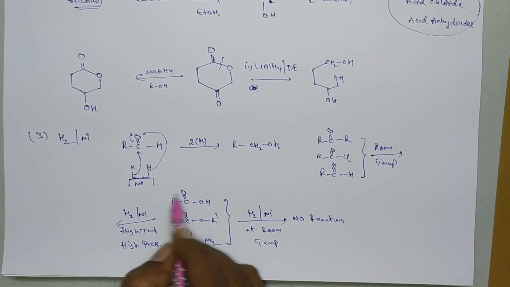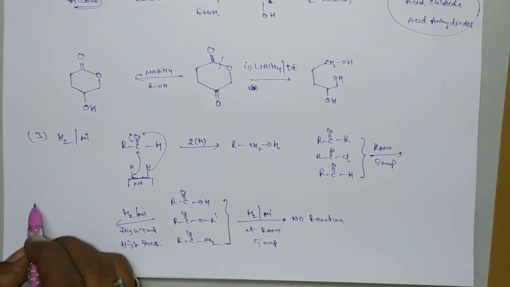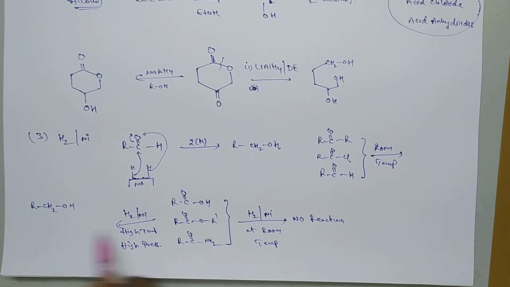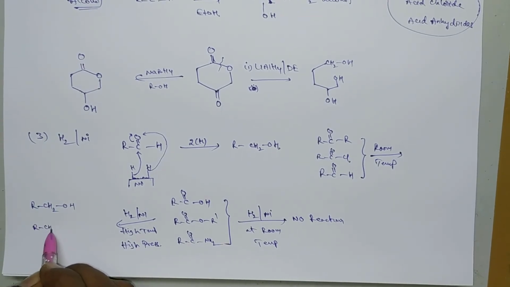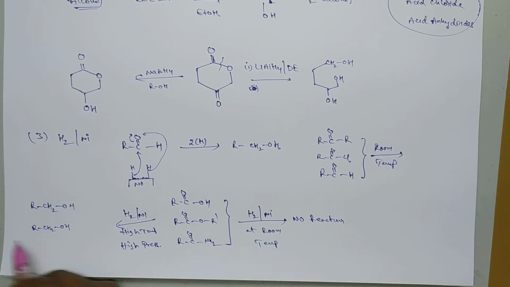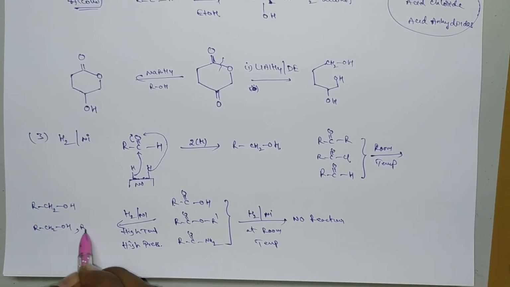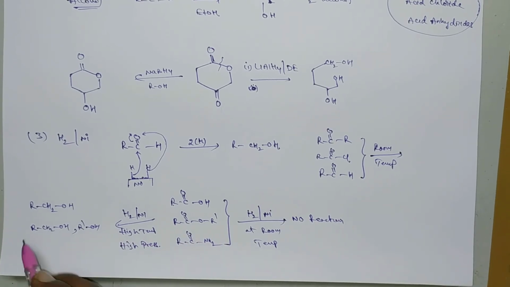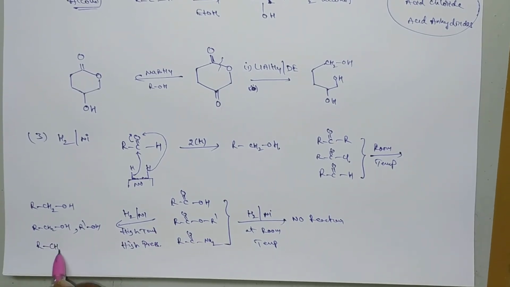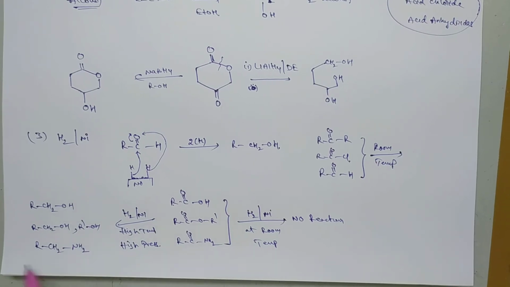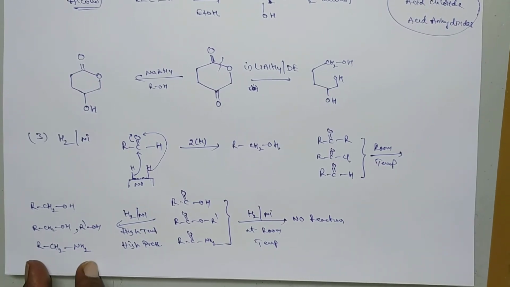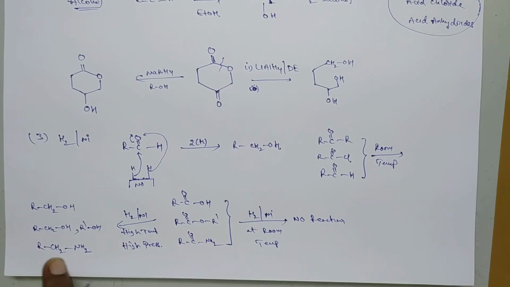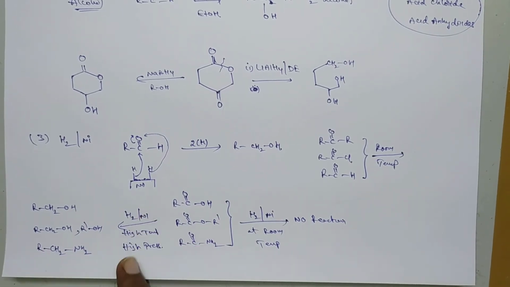Acids are converted into alcohols, RCH2OH, esters are converted into 2 alcohols, R-OH and RCH2OH, and amides will be converted into amines, RCH2NH2. So these 3 can be converted into alcohols and amines in presence of H2 nickel at high temperature.